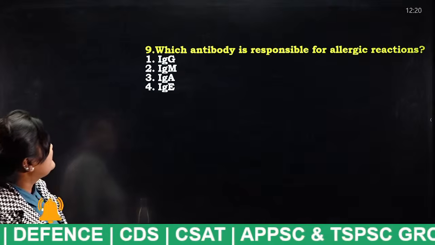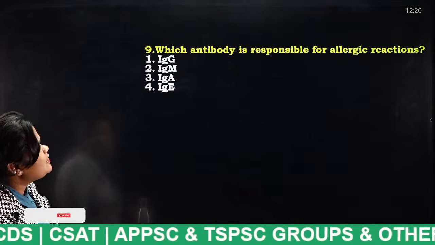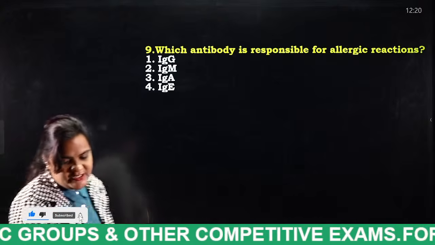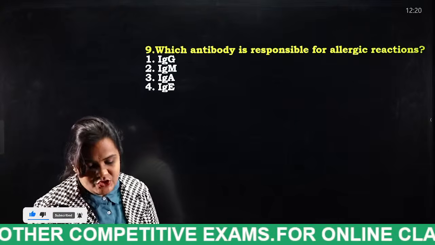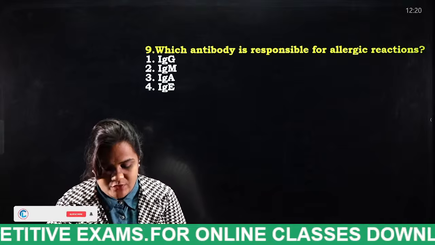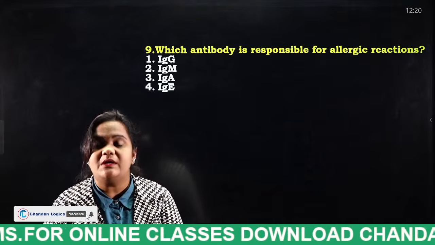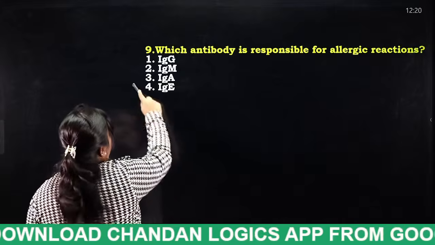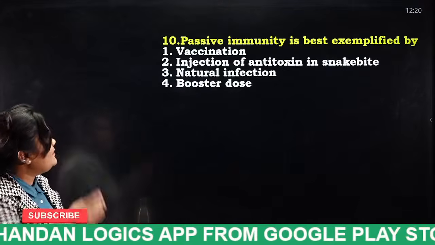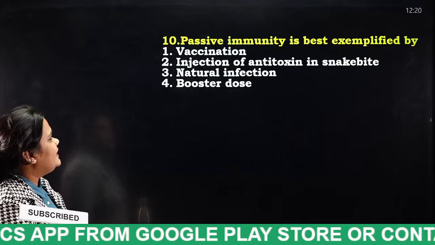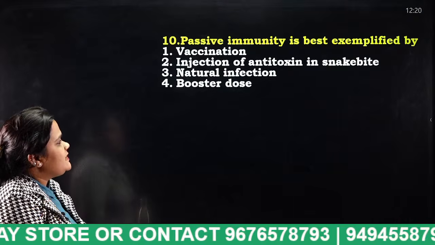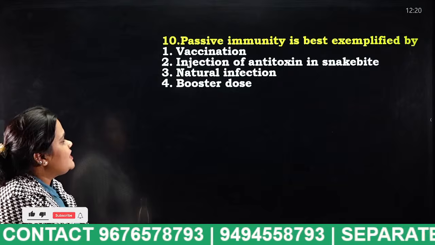Next. Which antibody is responsible for allergic reaction? IgG, IgM, IgA, IgE. Don't get confused, students. Just now I have told you which antibody is responsible for allergic reaction. IgE. Next. Passive immunity is best exemplified by vaccination, injection of antitoxin in snakebite, natural infection, booster dose.